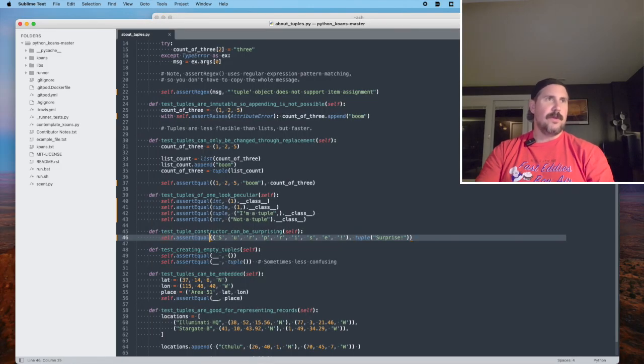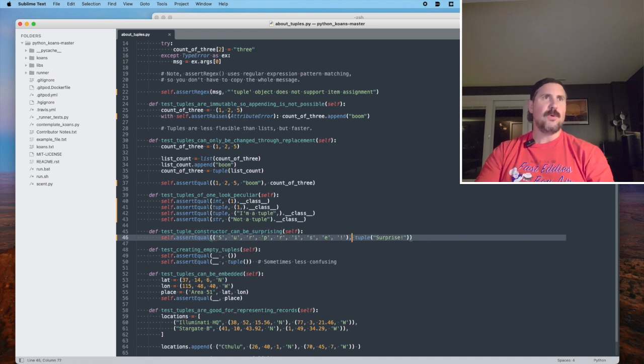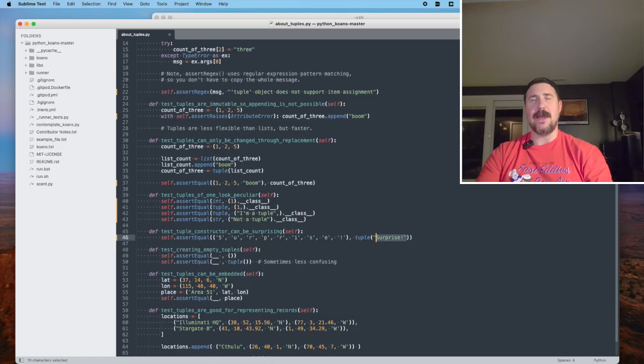So the moral of the story, test that tuple constructor can be surprising. It is surprising. I would have expected this constructor, meaning passing this thing right here, an argument of a single string, to return a tuple with that single string as the single item inside the tuple, but no, it splits it up and gives you a tuple back with a series of items made up of individual characters in that string.